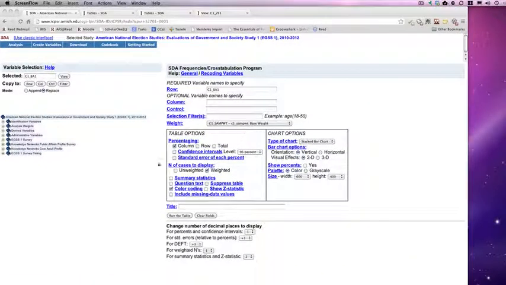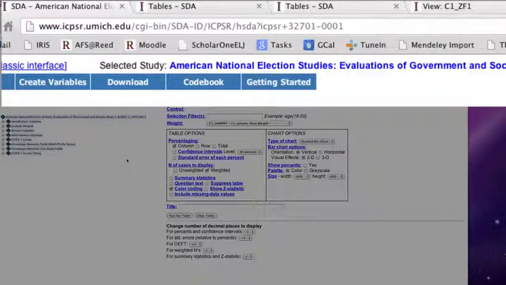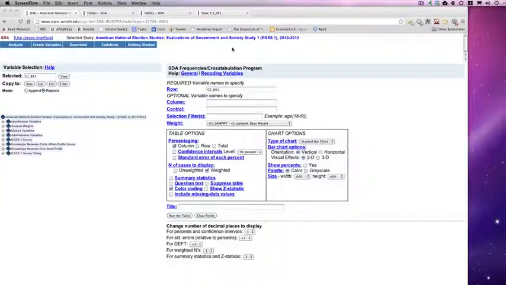So to get started, you should already have your browser pointed to icpsr.umich.edu and have found the study that we're interested in examining for this project. If you aren't in the right place, you should review the first video or look at your exercise sheet to make sure you're in the right place.